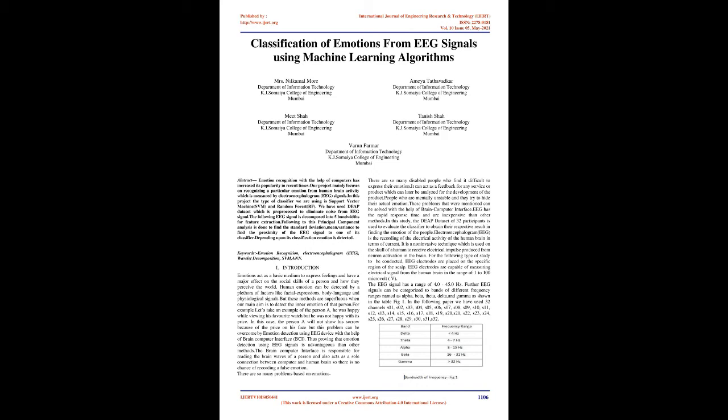For example, let us take person A. He was happy while viewing his favorite watch but he was not happy with its price. In this case, person A will not show his sorrow about the price on his face, but this problem can be overcome by emotion detection using an EEG device with the help of a brain-computer interface, BCI. Thus, emotion detection using EEG signals is advantageous compared to other methods.